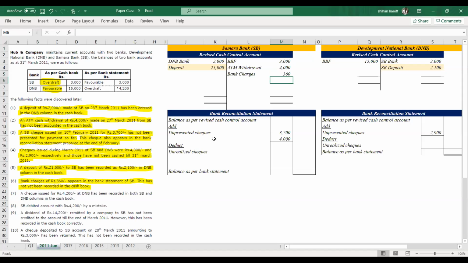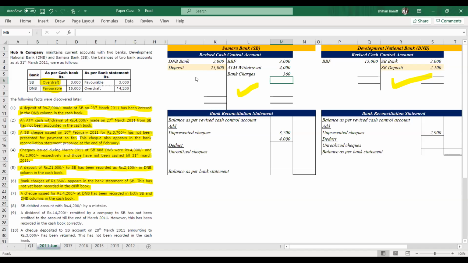Number 7. A check issued for 4,200 at DNB has been recorded in both the SB and DNB columns in the cash book. So it's a check issued at DNB. It should be here. This is correct. Recorded in both, they have credited SB as well.